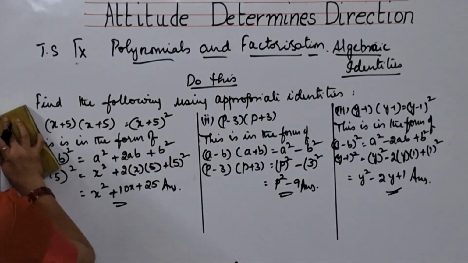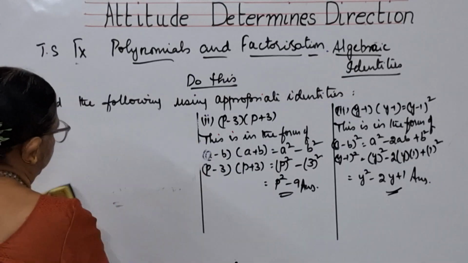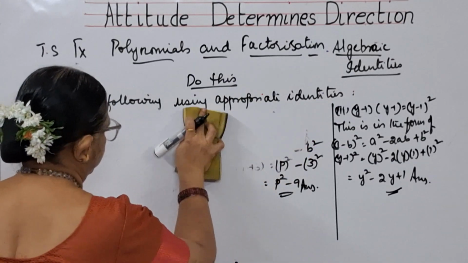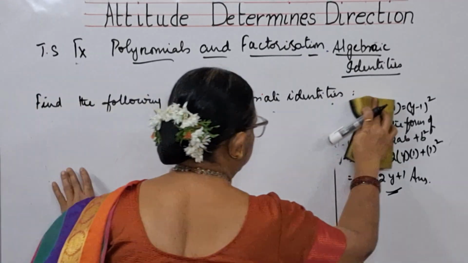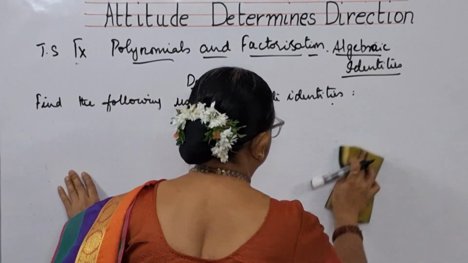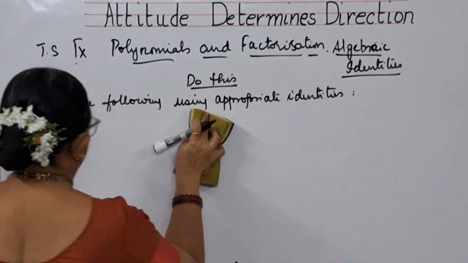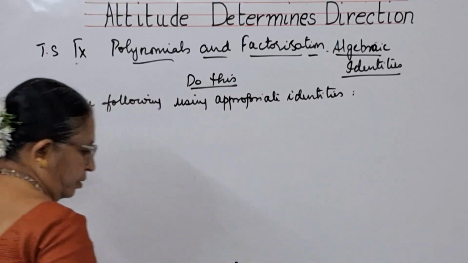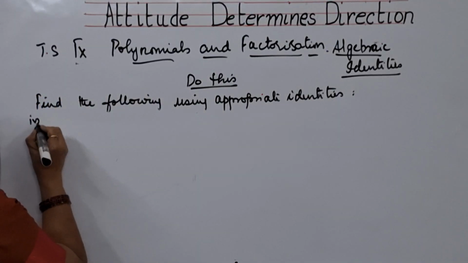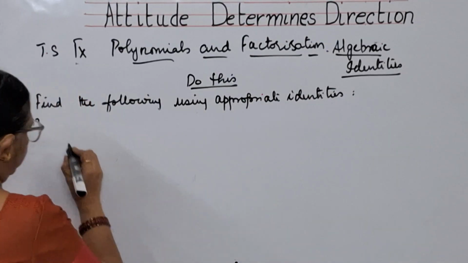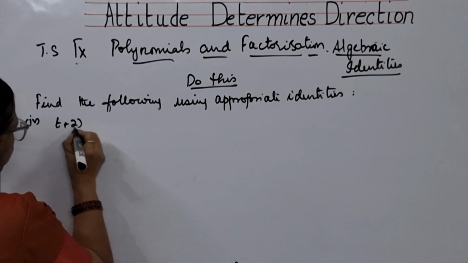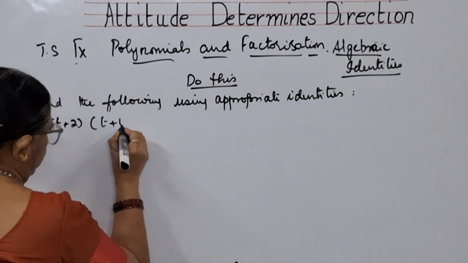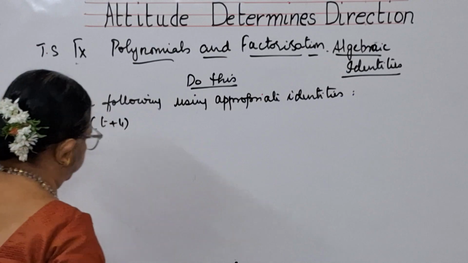Now, next sums we'll do. Fourth bit, t plus 2 into t plus 4.